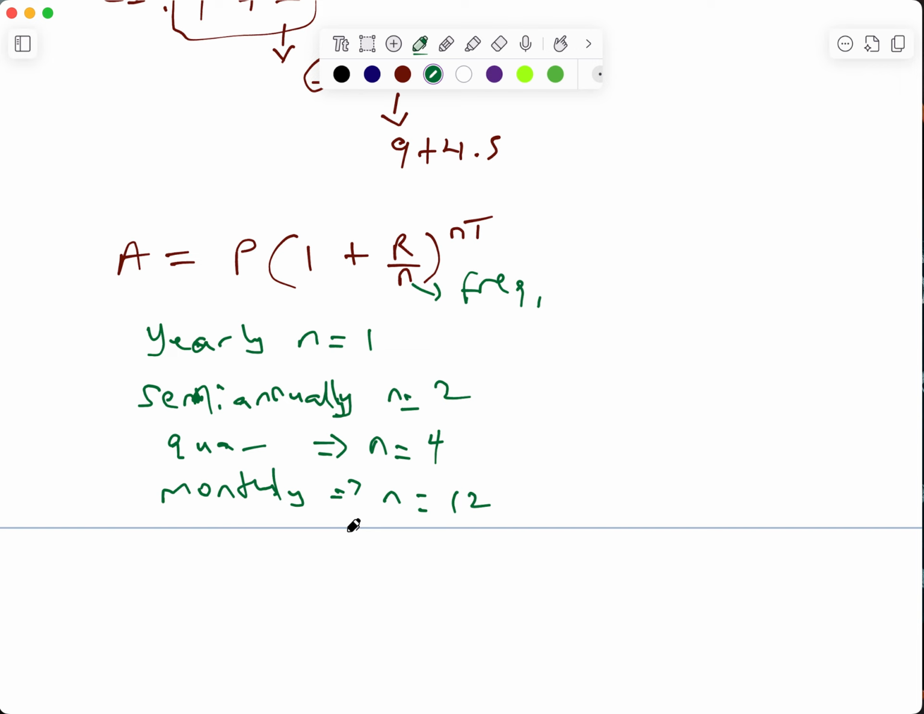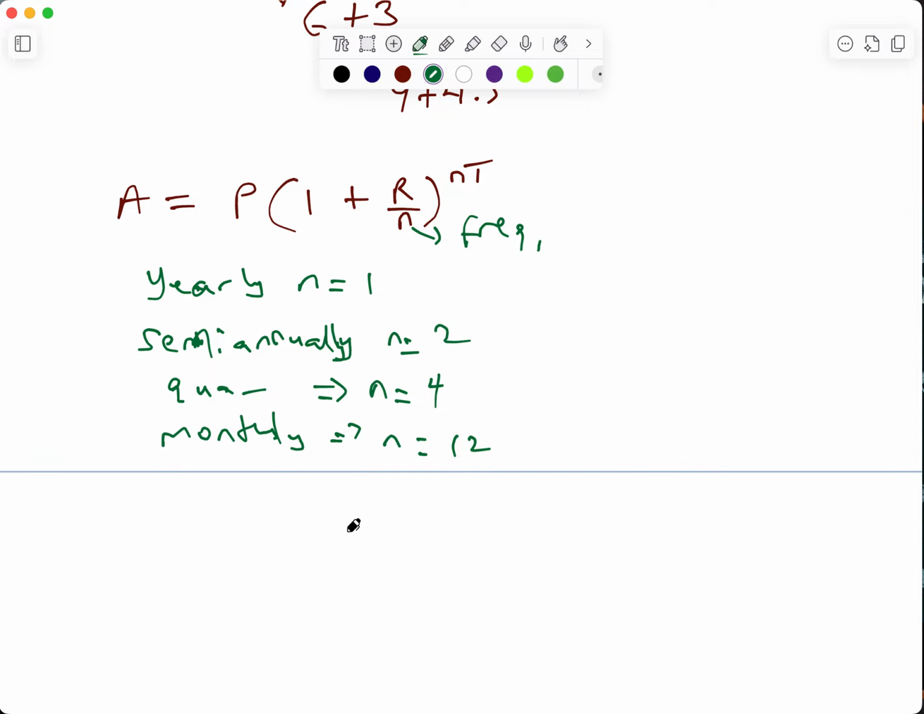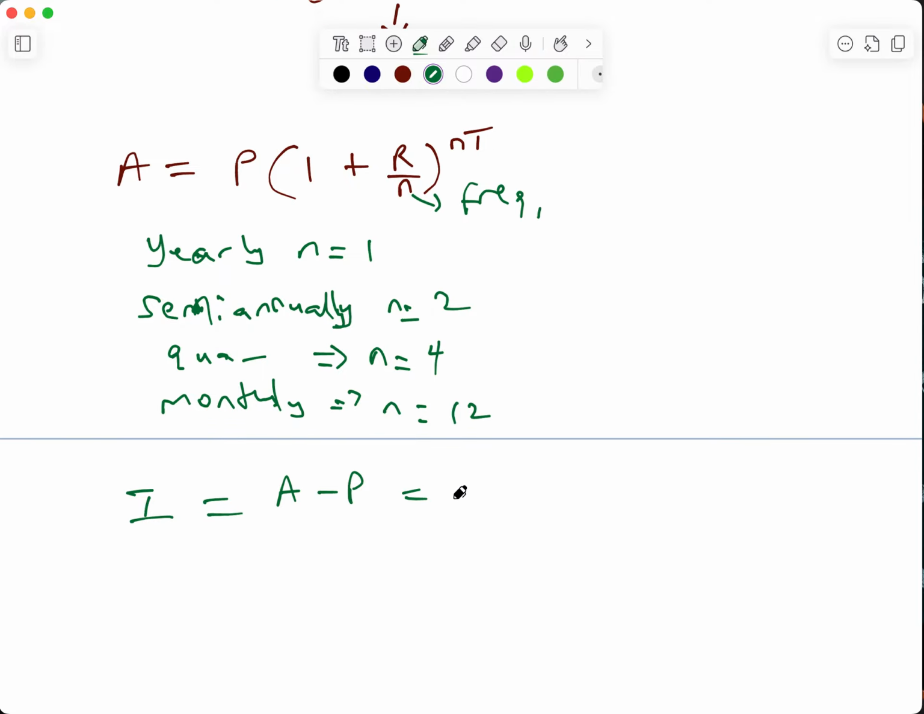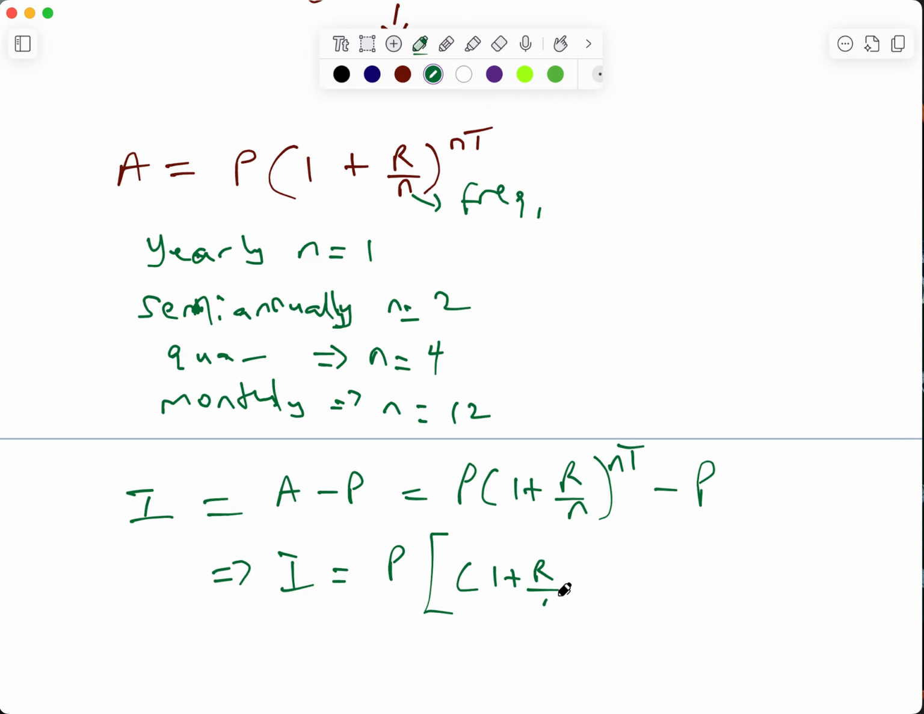Now, for compound interest, one thing we also know is that interest, for any time, is always going to be amount minus principal. So that implies that amount, which has been given as P(1 + R/N) raised to power NT, minus P. So interest is going to be P. You can factorize P from here. So P[(1 + R/N)^NT - 1].